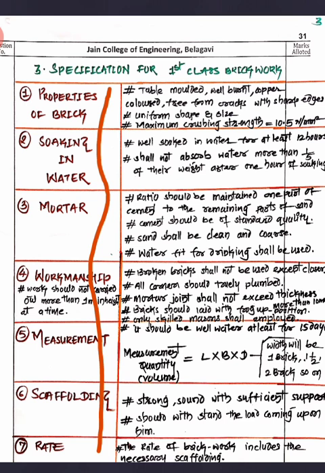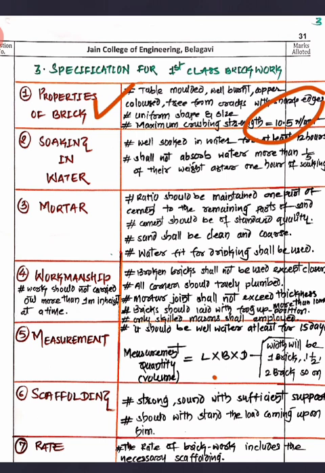So this is the normal sequence of the writing of the brickwork, but I have that sequence written here and a few more terms I have added to that. Now we'll see the first one: the properties of brick, how the brick should be. It should be table moulded, well burnt and copper colored, free from cracks and sharp edges, uniform in size and shape, with a maximum crushing strength of 10.5 Newton per mm square. There may be chances that you may get an objective type question on that 10.5 Newton per mm square.